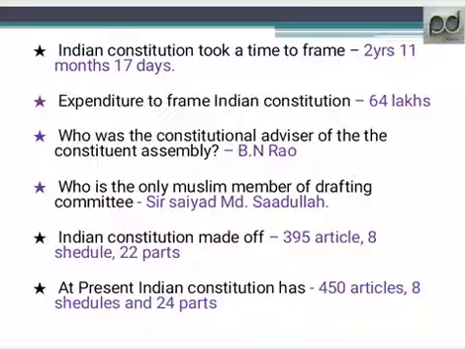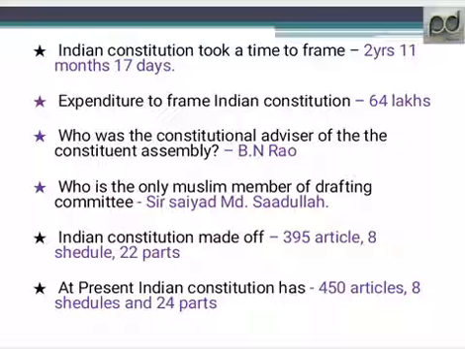Next, the expenditure to frame the Indian Constitution was 64 lakhs. Next, who was the constitutional advisor of the Constituent Assembly? B.N. Rao. Who was the only Muslim member of the drafting committee? Very important question. Sir Syed Muhammad Sadullah.